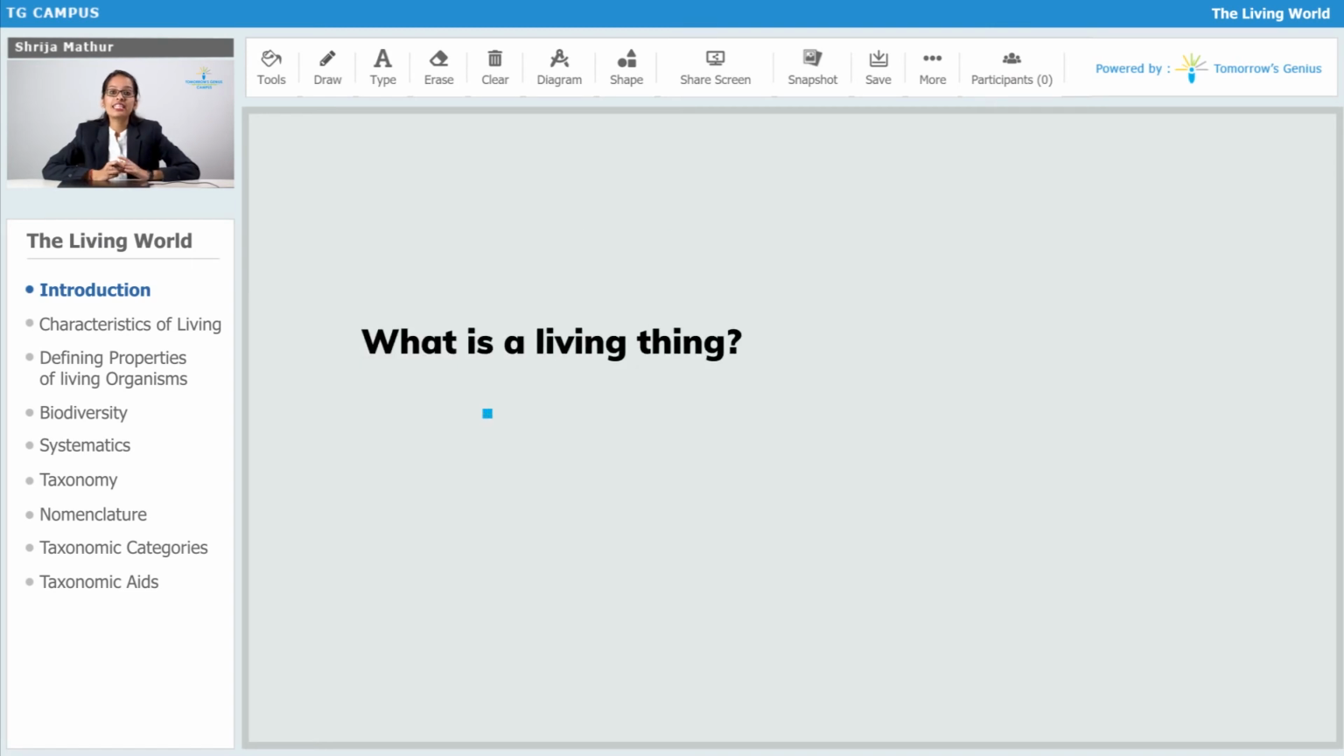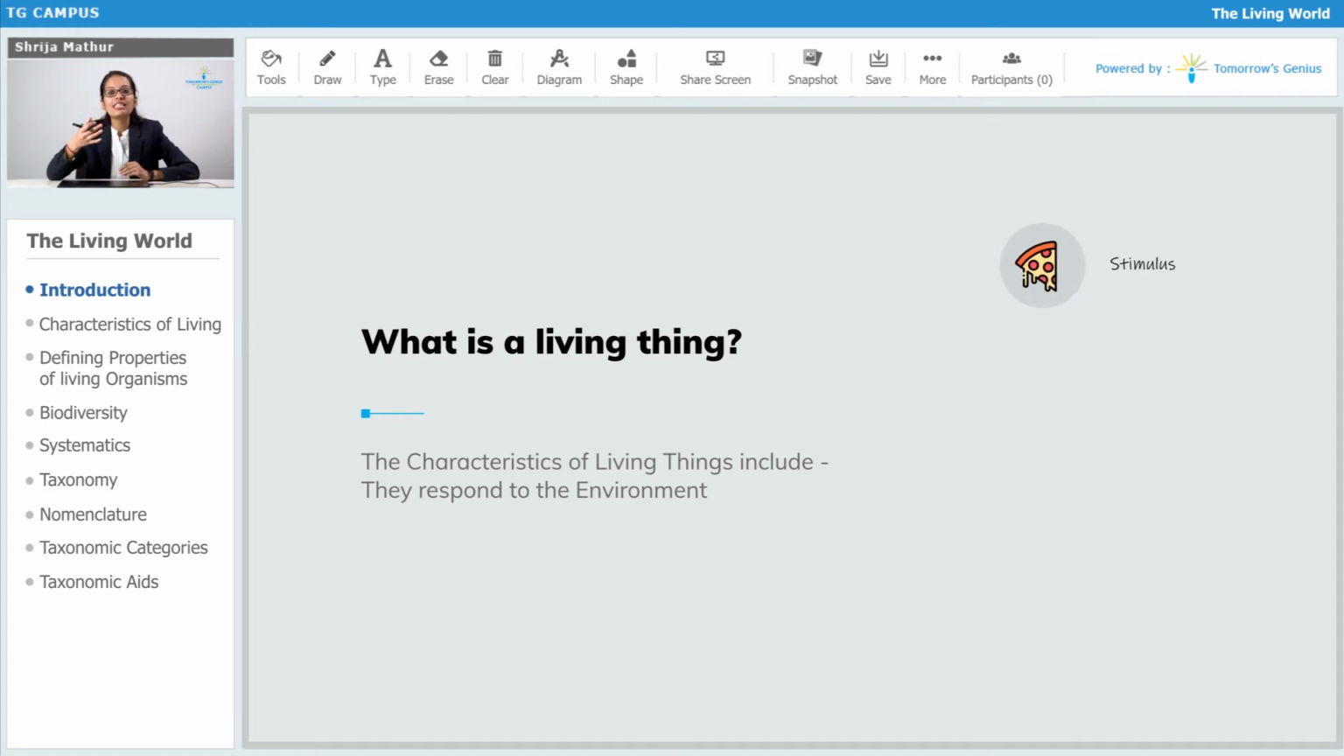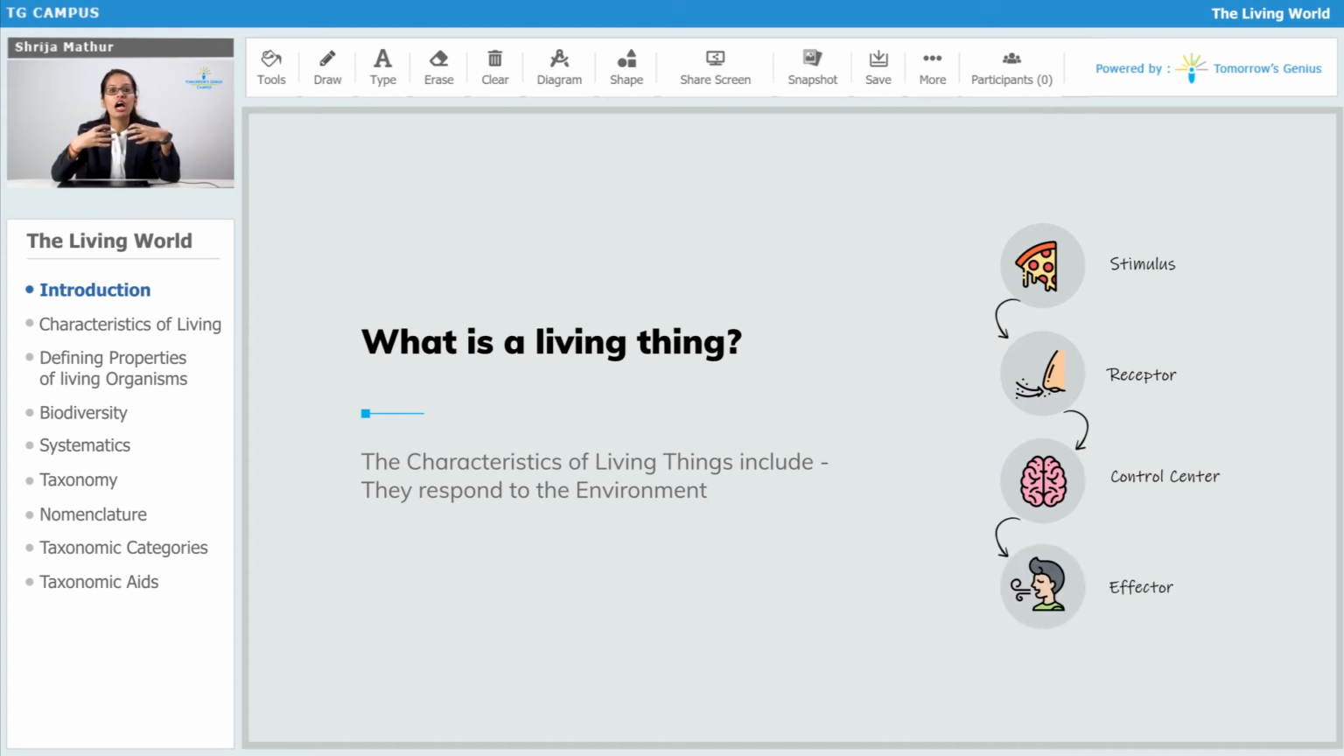The next characteristic is to respond to any kind of external stimulus. A stimulus is any chemical reaction or any property to which the body of any living organism reacts. We are responding to certain kinds of environmental factors, and to certain kinds of internal factors. So that is also a characteristic of living beings.